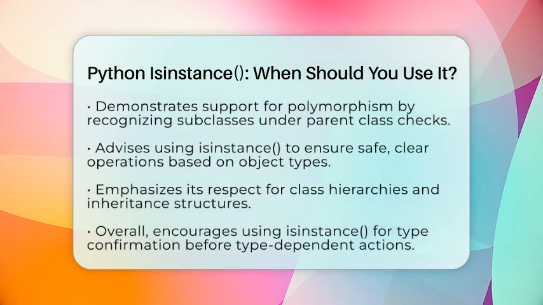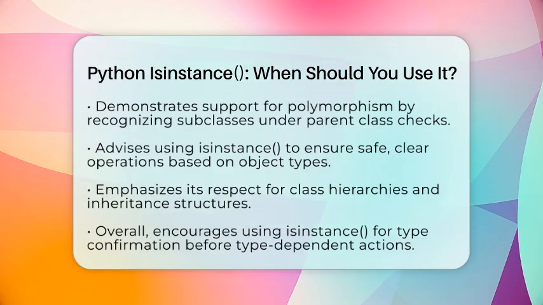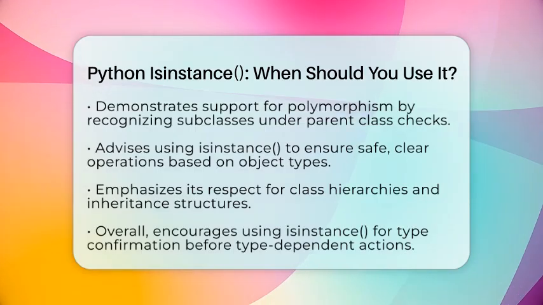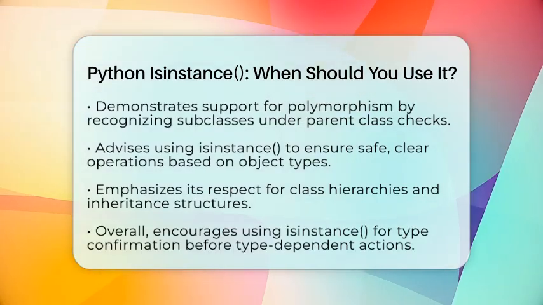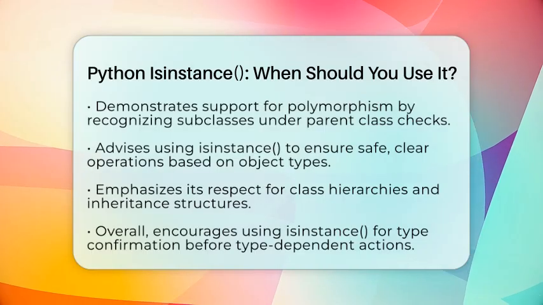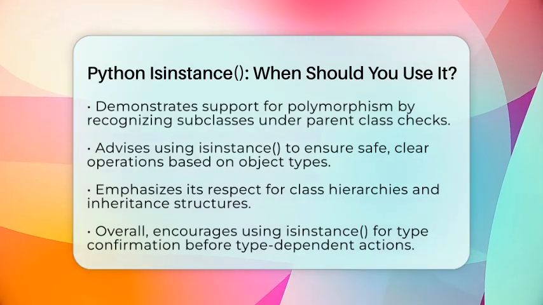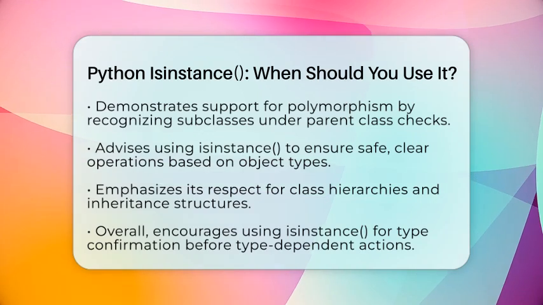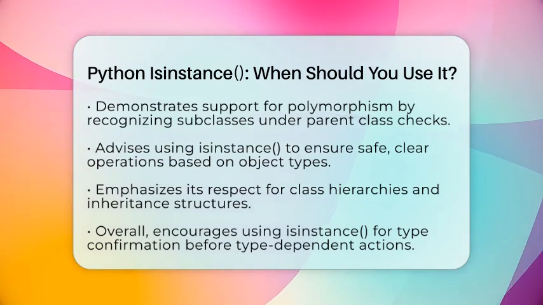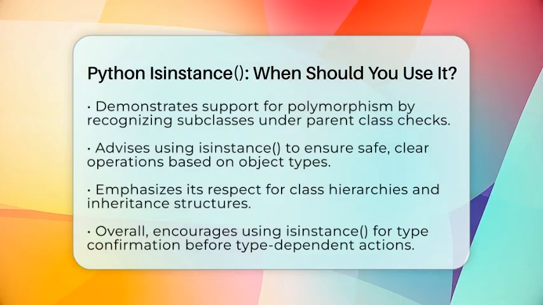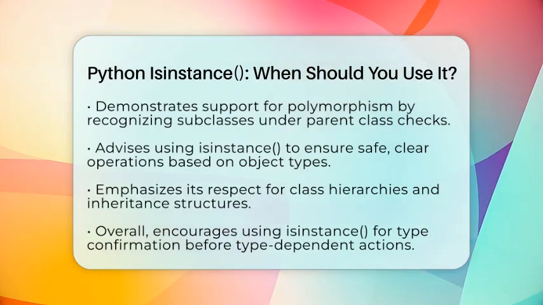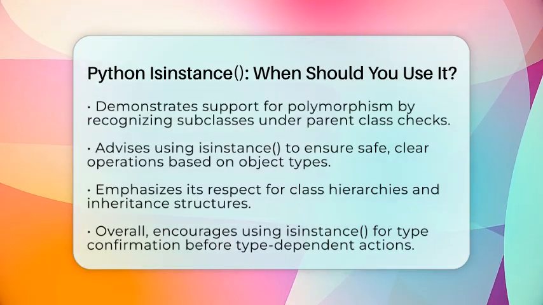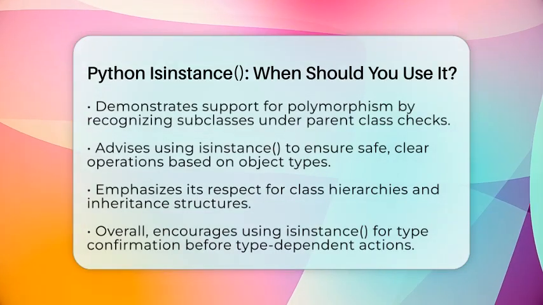For example, if you have a method that works with any animal, you can check if the animal is a Dog or Cat and handle each case differently. Overall, you should use isinstance whenever you need to confirm an object's class or subclass before performing operations that depend on that type. It helps keep your code safe and clear, especially when working with inheritance in Python. Remember, it respects the class hierarchy, so it recognizes subclasses as well, making your object-oriented programming more reliable and easier to manage.